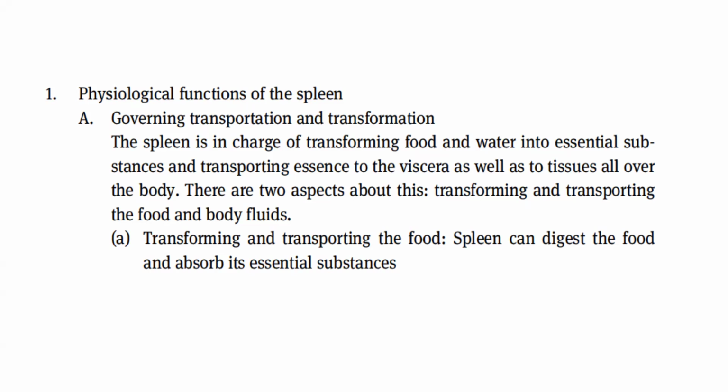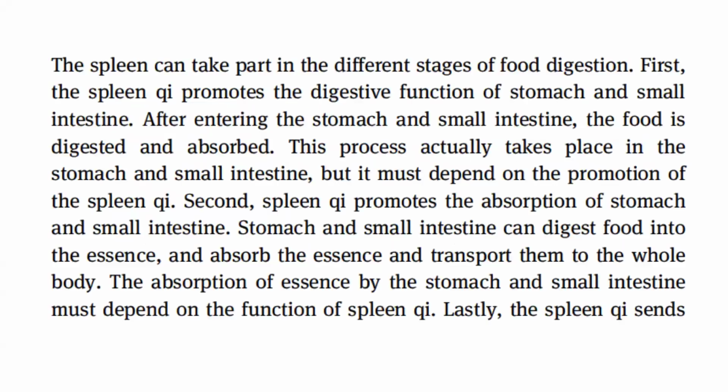So, transforming and transporting of food. The spleen can digest the food and absorb its essential substances. The spleen can take part in the different stages of food digestion. First, the spleen chi promotes the digestive function of the stomach and small intestine. After entering the stomach and small intestine, the food is digested and absorbed. This process actually takes place in the stomach and small intestine, but it must depend on the promotion of the spleen chi. Second, spleen chi promotes the absorption of the stomach and small intestine.